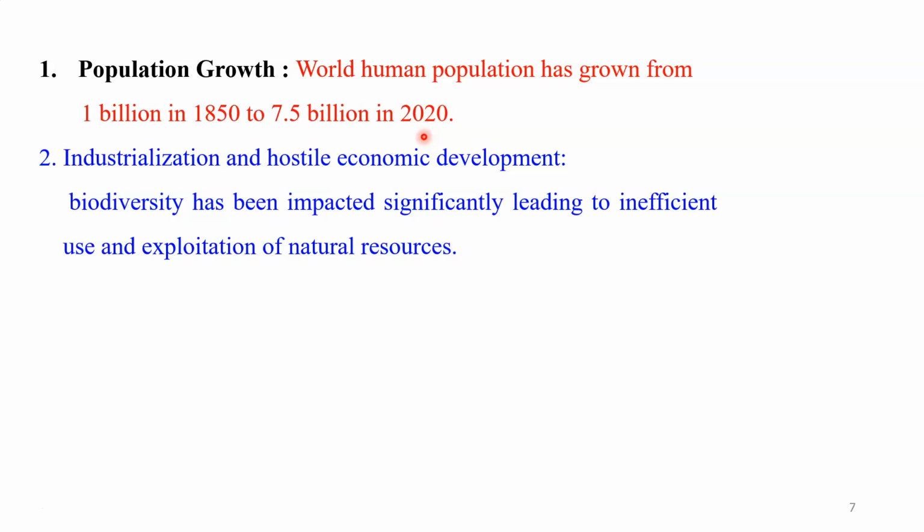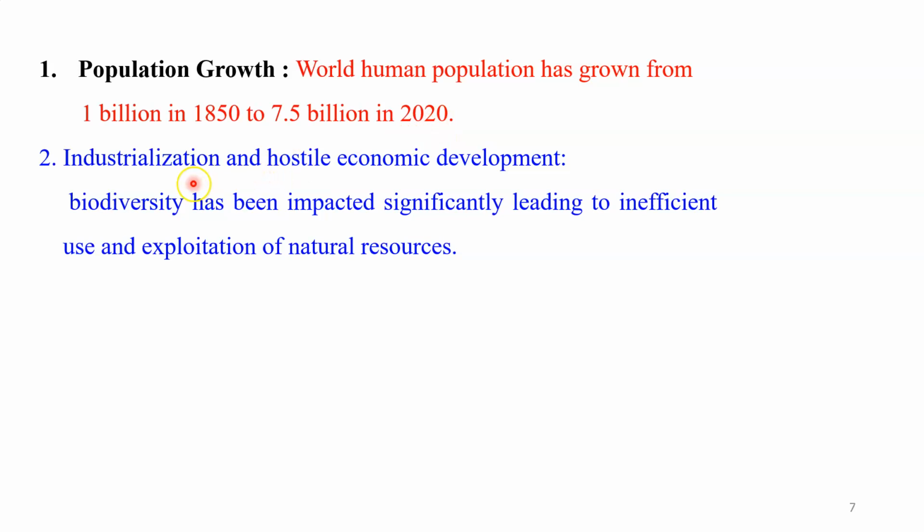Therefore, when we destroy the forest, we destroy the natural habitat of various species, maybe birds, animals, and many things. When the population of a particular area grows, it directly has an adverse effect on biodiversity, and they are responsible for damaging the biodiversity of that place. In each and every city of India or even the world, you will observe a lot of loss of biodiversity in the area surrounding the city. So population growth is a very important reason.